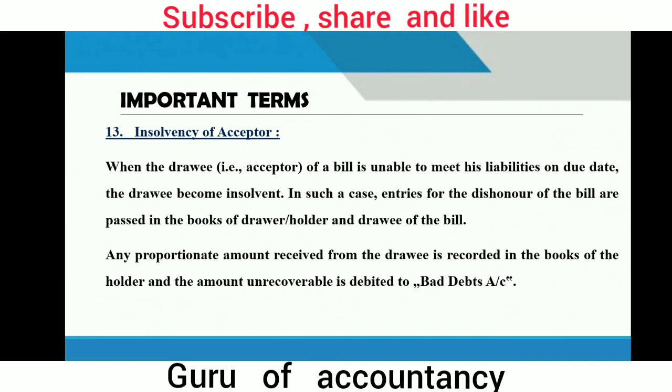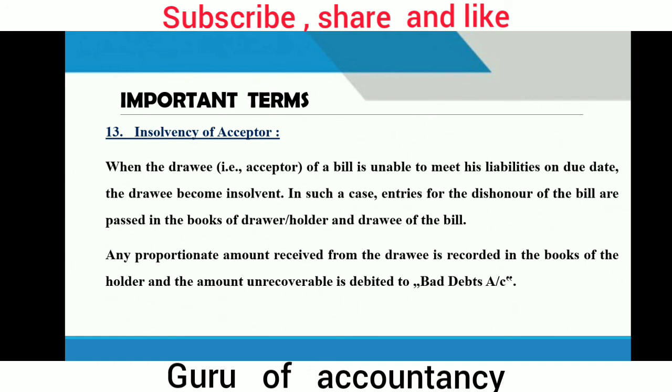Insolvency of acceptor. When a person is not able to make payment of a bill because his debts are more than his assets, then it is the insolvency of the acceptor. When the drawee, that means the debtor, that means the acceptor of a bill, is unable to pay his liabilities on the due date, the drawee becomes insolvent. In such a case, entries for the dishonor of the bill are passed in the books of the drawer, that means the holder, and the drawee of the bill.